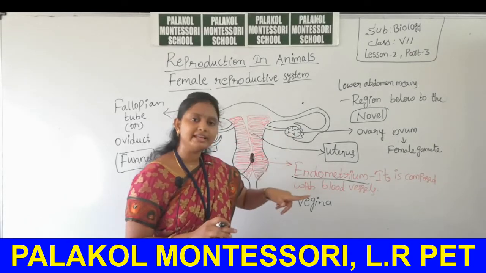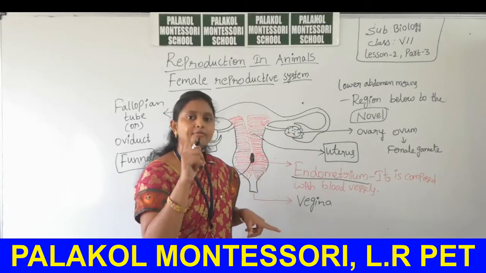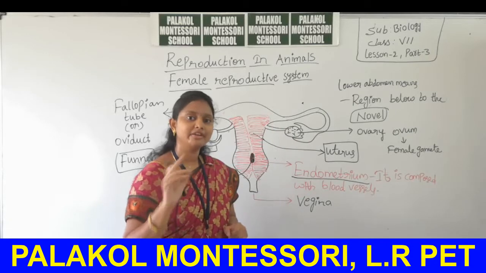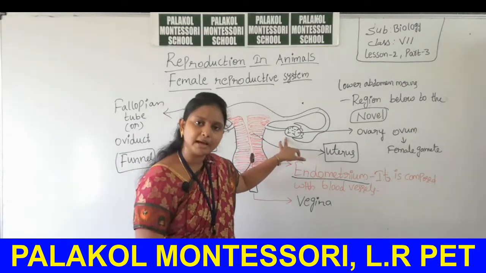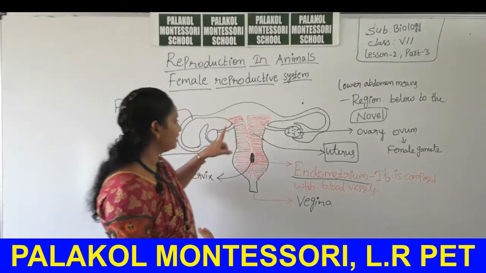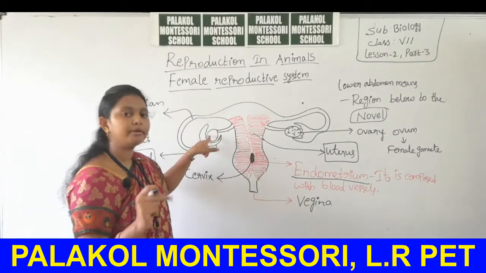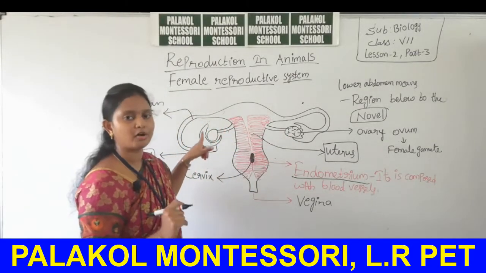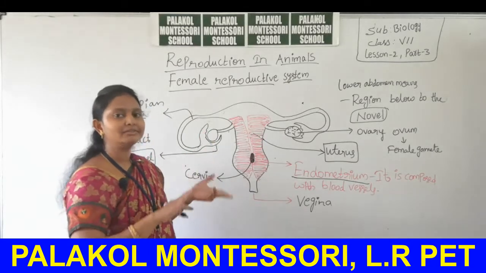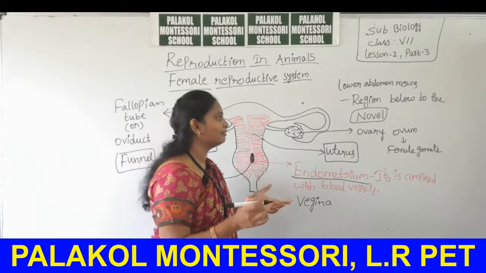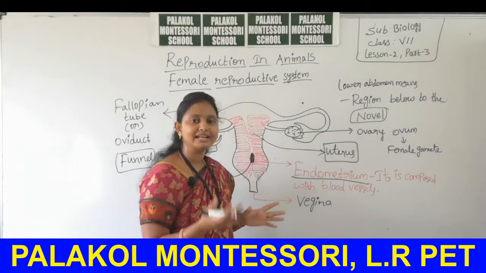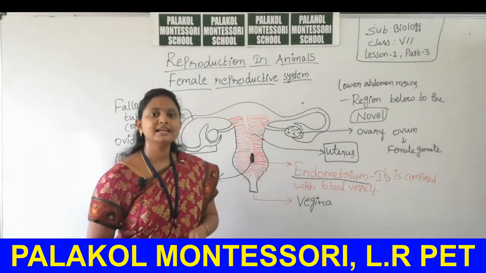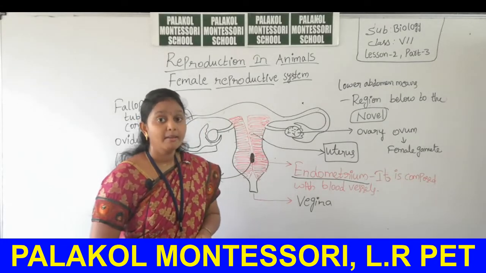So, these ovaries can secrete one ovum every month. That means one ovary secretes one ovum this month. In the next month, the other ovary releases one ovum. So alternately, month by month, each ovary releases ova in the lifespan of the female.